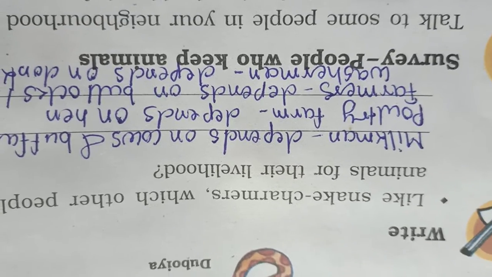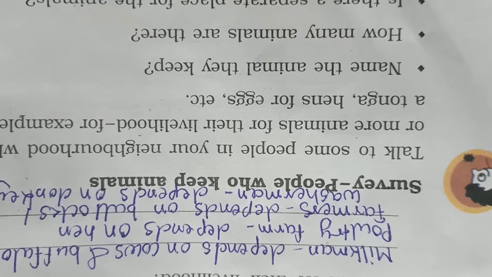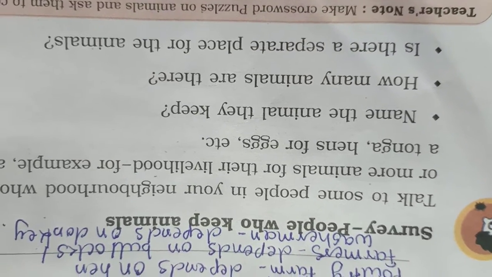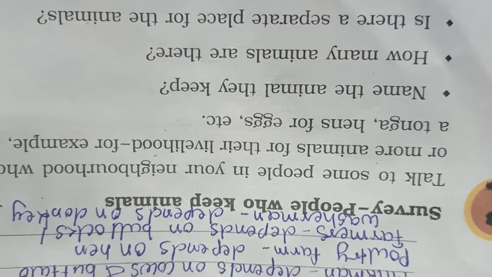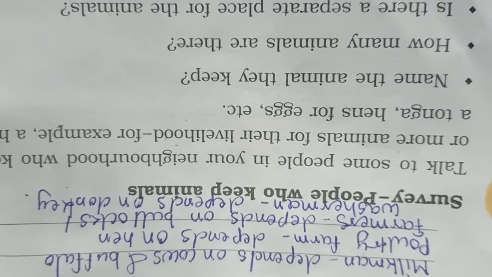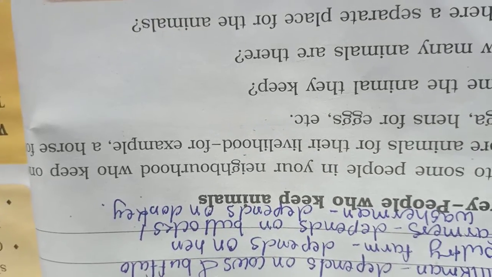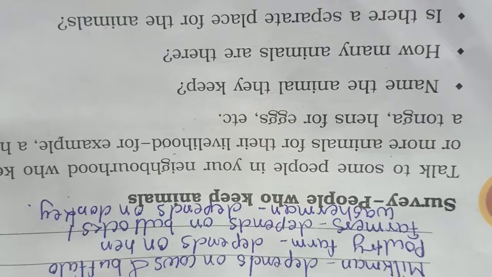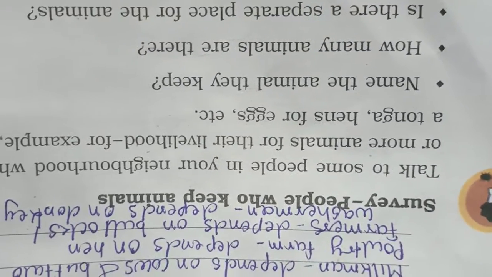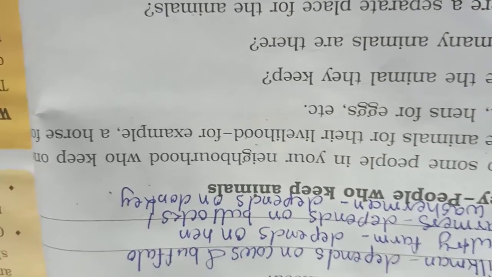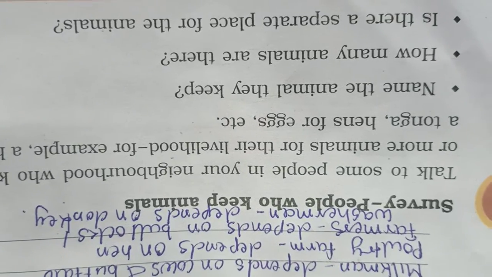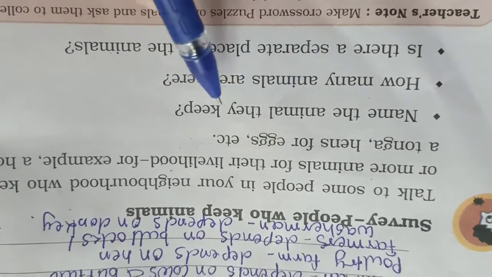So that's it. Now you have to survey people who keep animals. You have to do this activity, students. Talk to some people in your neighborhood who keep one or more animals for their livelihood. For example, a horse for a tonga, hens for eggs, and you have to collect this information. Name the animals they keep.